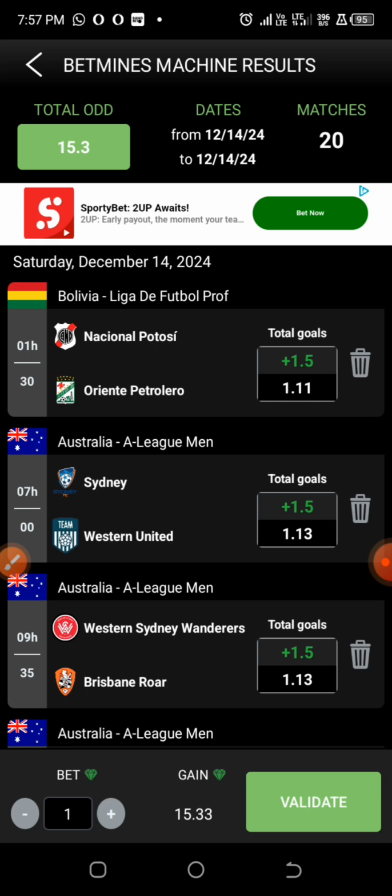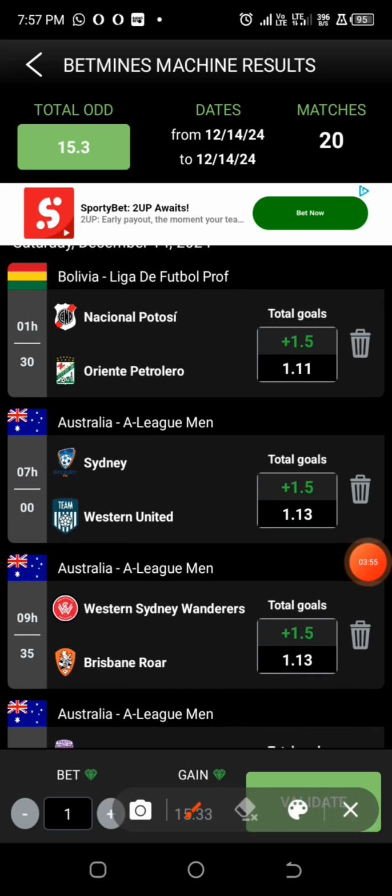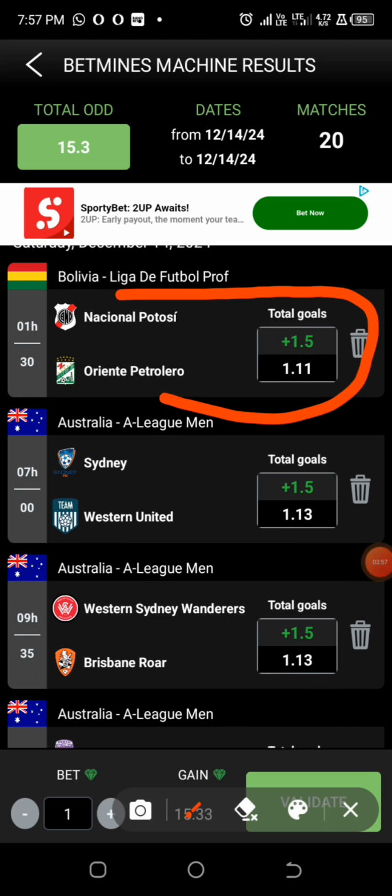Now let's move on. This particular game, I'm going to leave it as over 1.5 goals, and I'm going to check that from the bookmakers platform. Let's check the odd under the Bolivia leagues.